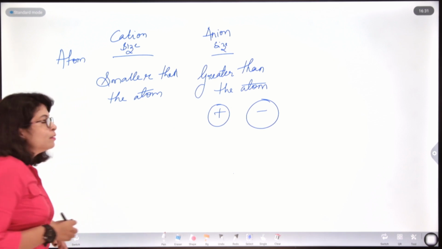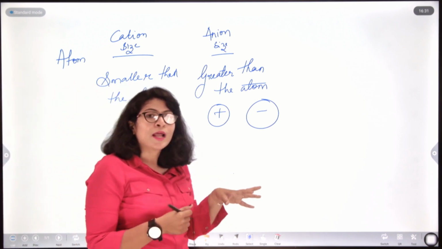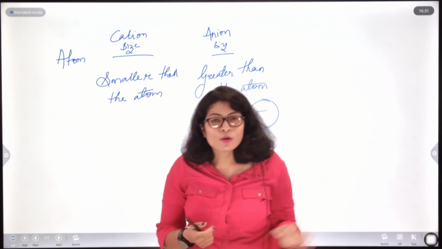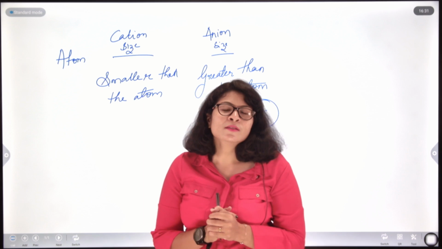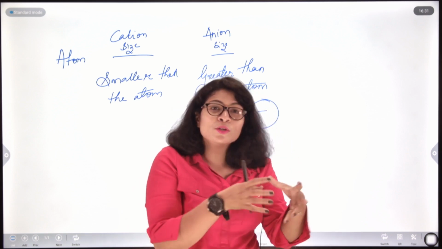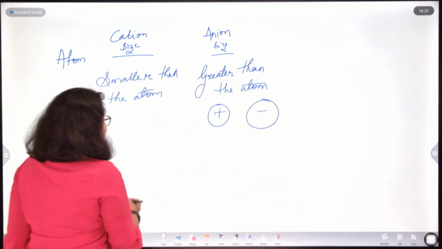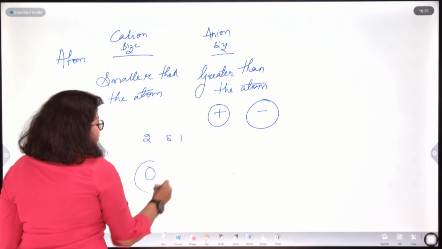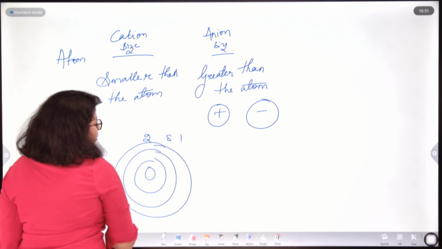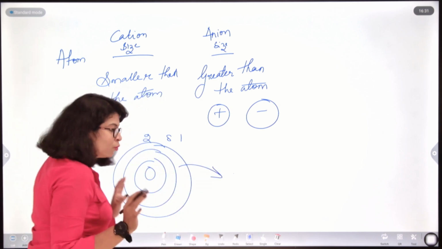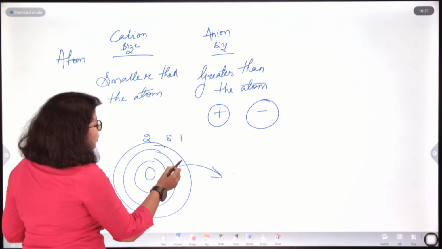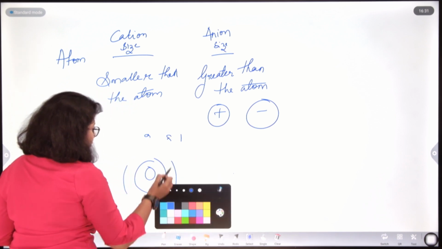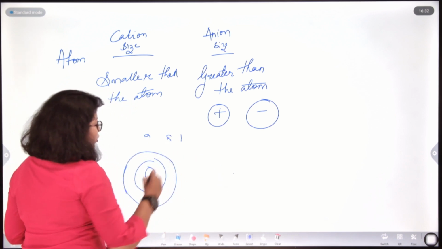As the cation gradually decreases in size from the initial parent atom after the loss of electron, will the outermost shell come closer to the nucleus? Yes. In case of sodium, its configuration was 2,8,1, a nucleus surrounded by orbits. Now, the outer electron is removed, so the third orbit is entirely gone out of the scene.